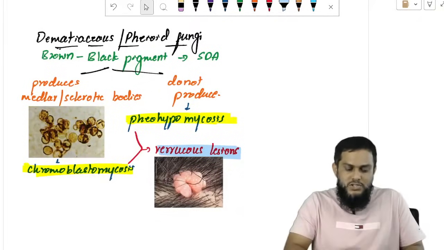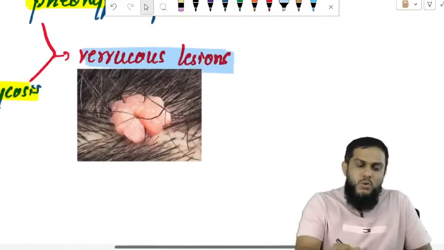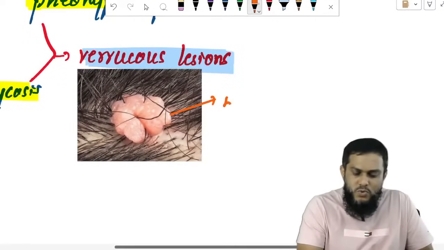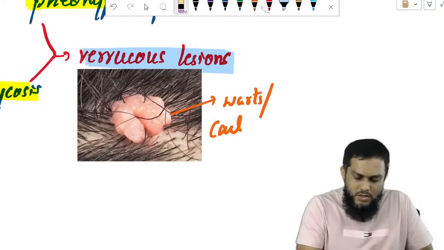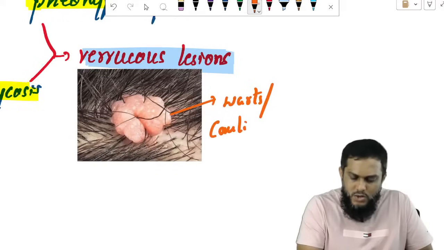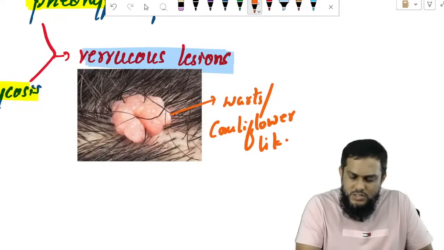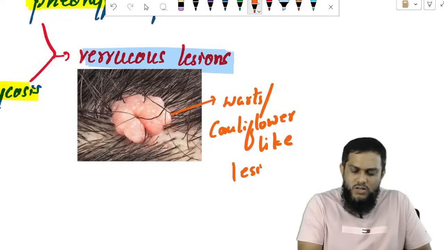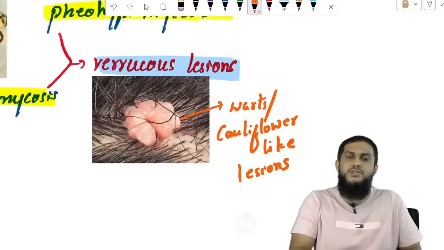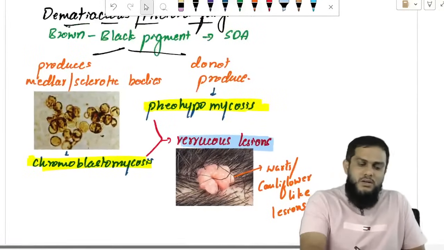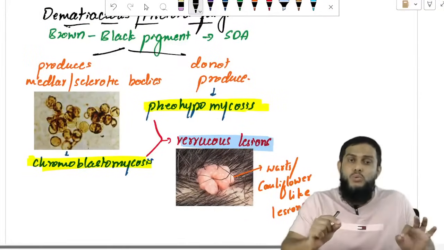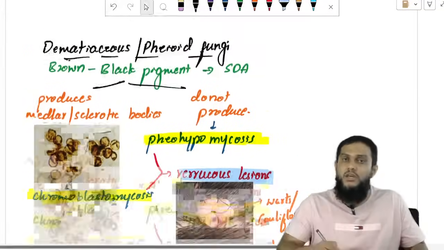Okay, what are verrucous lesions? These are verrucous lesions. The lesions which look like warts or cauliflower. Wart-like or cauliflower-like lesions are verrucous lesions, seen in both chromoblastomycosis and phaeohypomycosis.